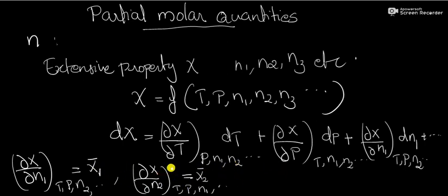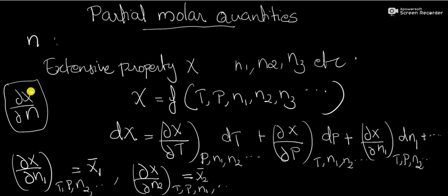Here it is ∂X/∂N. This quantity is called partial molar quantities or partial molar properties of the components. And these may be partial molar volumes, partial molar internal energies, partial molar entropies, partial molar Gibbs energies.